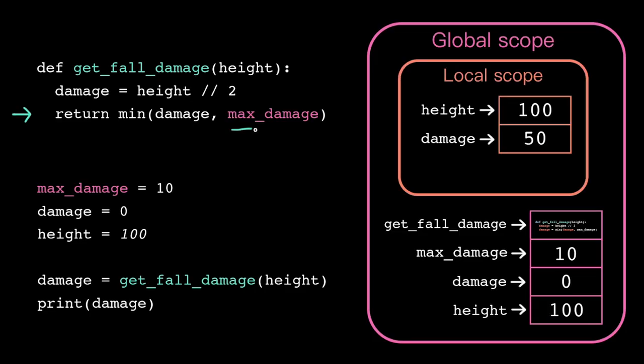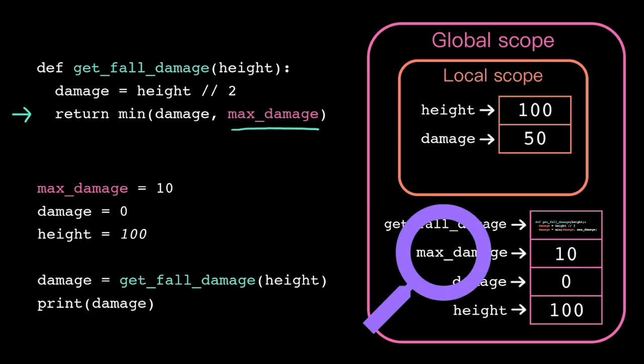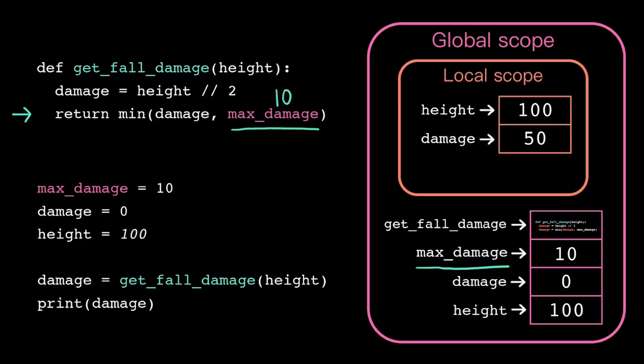So what happens when we access max damage inside the function? Well, it turns out while we can't modify the value of a global variable from local scope, we can view the value. When the computer looks up a name, it starts its search in the closest scope. Here, it searches the local stack frame first for the name max damage. If it doesn't find it in memory there, it moves its search to the next closest enclosing scope. So now it'll try to look up max damage in global scope. And once it finds it, it uses that value. If it hadn't found it, it would raise a name error when it ran out of scopes to search.